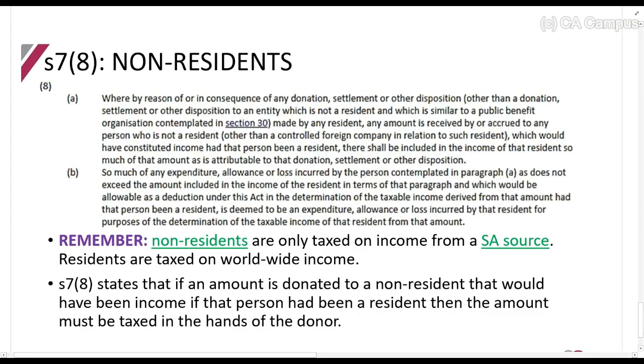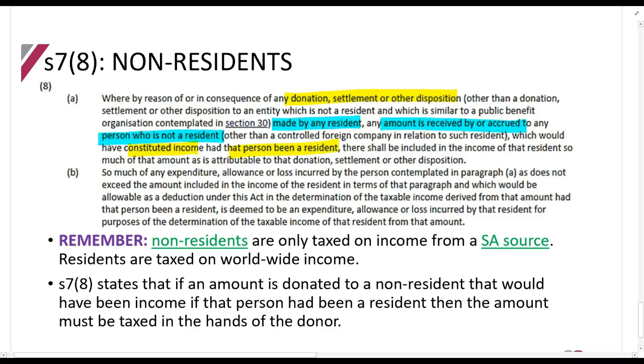So again, where by reason of or in consequence of any donation, settlement, or other disposition. Can you see, guys, the whole time, donation, donation, donation. Made by any resident, any amount is received by or accrued to any person who is not a resident, which would have constituted income had that person been a resident.